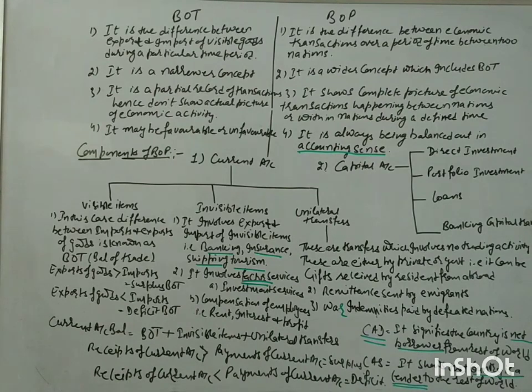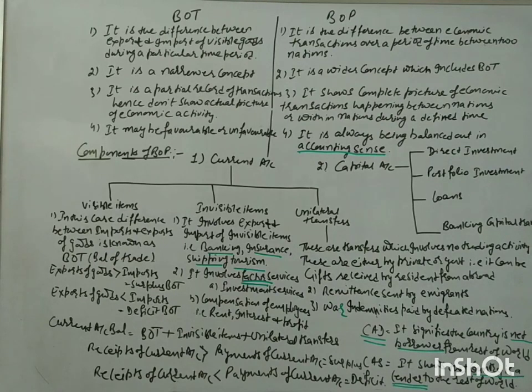So that is another important aspect. Through these banking transactions we are buying financial assets. Banking capital transactions are basically concerned with the purchase and sale of financial assets of those organizations who are dealing in foreign exchange.